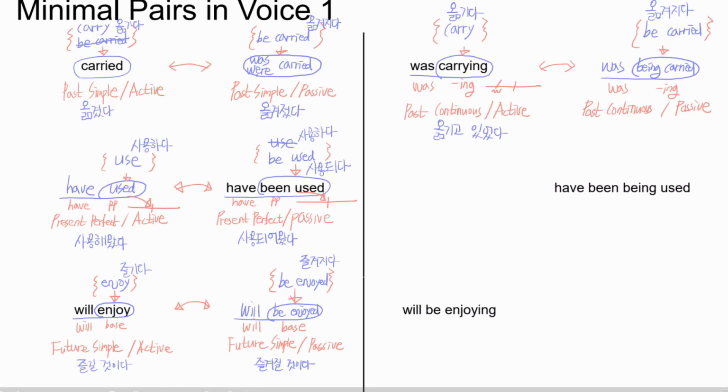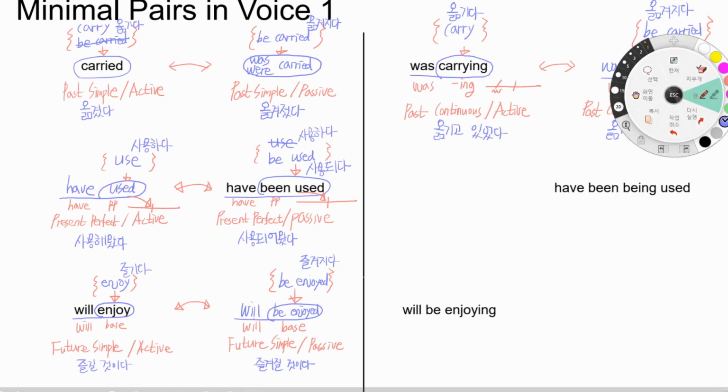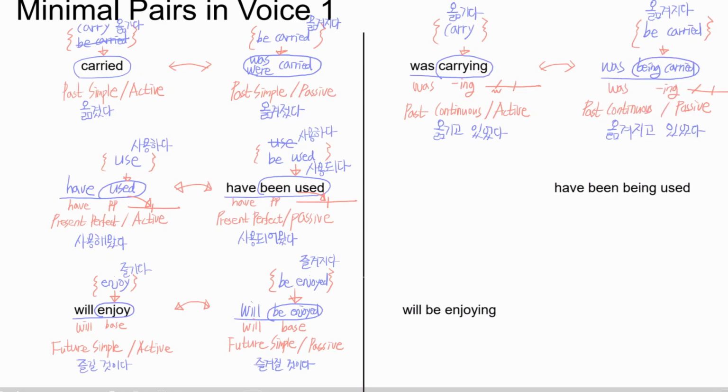So what does was being carried mean? So it started from 옮겨지다, right? So it becomes 옮겨지고 있었다, because was ing means something that was happening in the past moment.